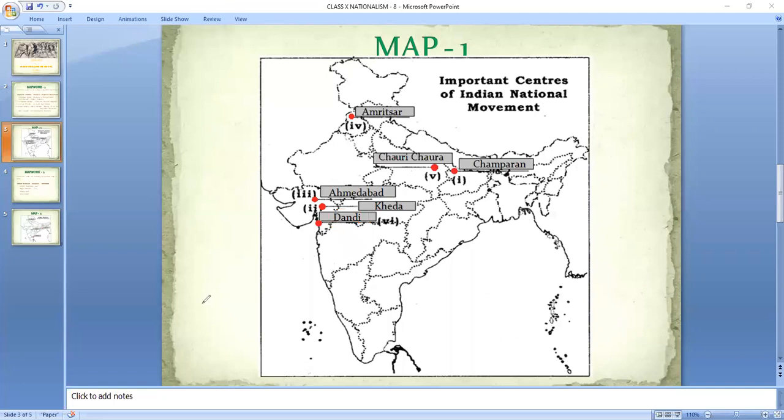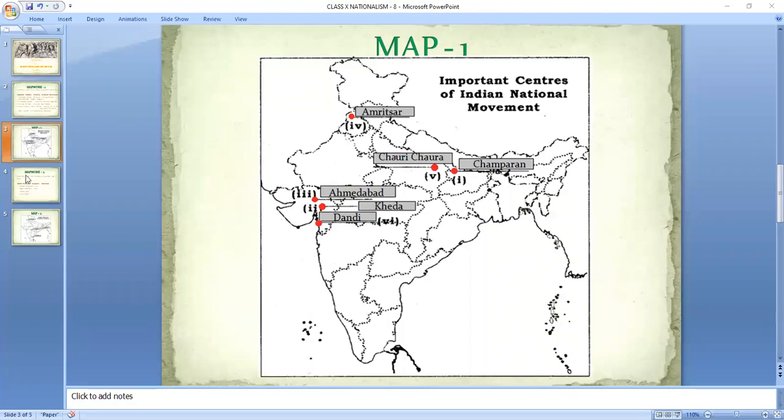Now on this map, I suppose these 6 things are very clear to you. You can see the first one is Champaran, second is Kheda, third is Ahmedabad, fourth is Amritsar, fifth is Chauri Chaura, and sixth is Dandi. Okay, so all the 6 are the ones included in the first map of India, and these are the important centers of the Indian national movement. Okay, so with this we complete our second map.